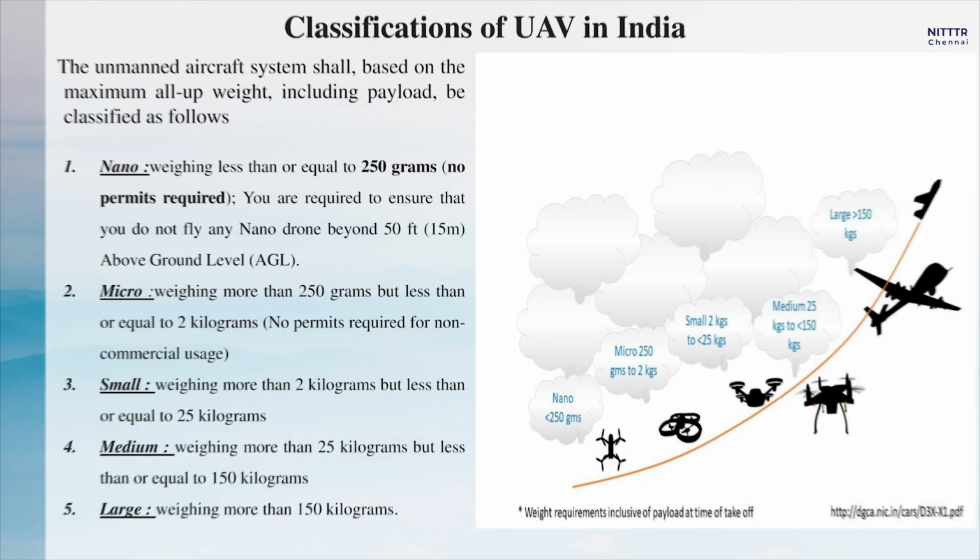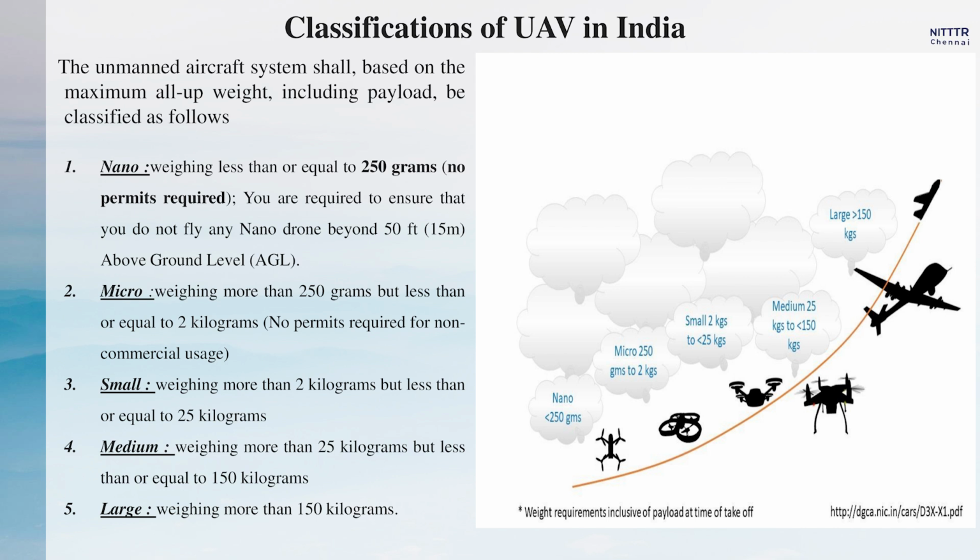In addition, the DGCA classified the unmanned aerial vehicle categories with respect to the all-up weight. Category number 1 is nano, weighing less than or equal to 250 grams, for which, actually speaking, no permission to fly is required. You are required to fly this drone up to 50 feet, that is 15 meters, above ground level. So, you are eligible to operate the nano category weighing less than or equal to 250 grams, but beyond 15 meters you should not fly it.